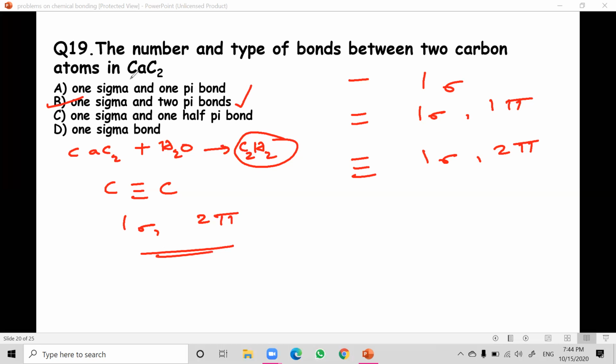To solve this type of question, you definitely need to know the structure. If you know the structure of the compound, you can easily identify the number of sigma bonds and pi bonds. How to find them? If there is only a single covalent bond between two atoms, it is 1 sigma. Double bond, 1 sigma and 1 pi. Triple bond, 1 sigma and 2 pi. So these types of questions are most important. I hope it is clear.